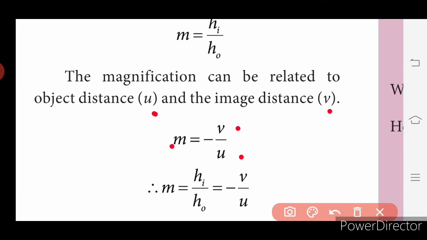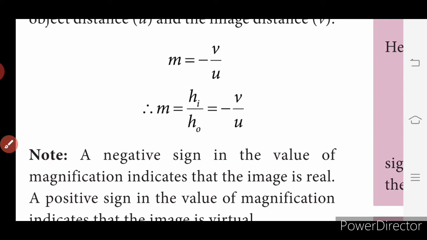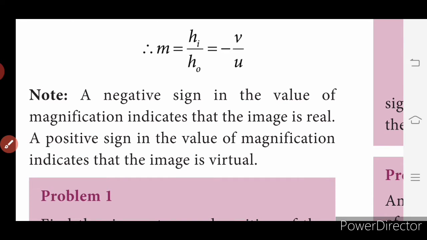Image distance divided by object distance. So both are equal: hi divided by ho, that is the height of the image divided by the height of the object, which is equal to v by u, and it is indicated by a negative sign. Why is there a negative sign? See, the note is given here.